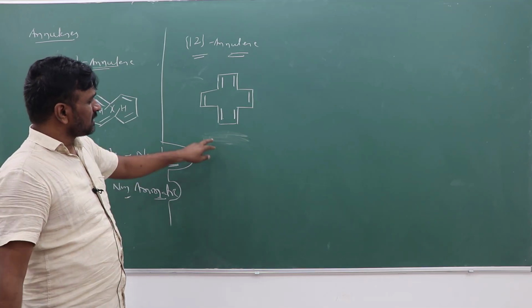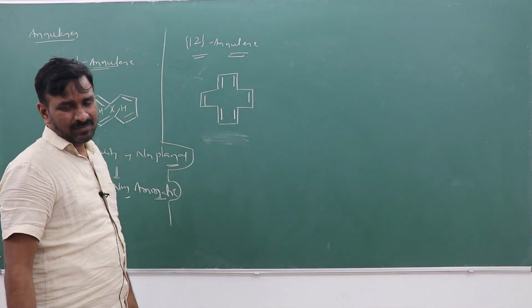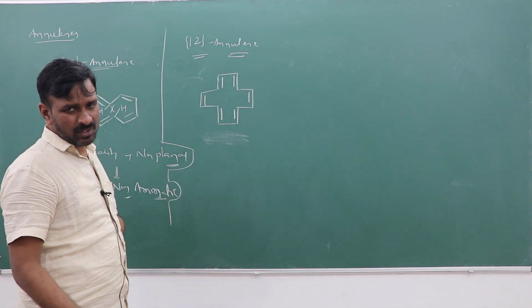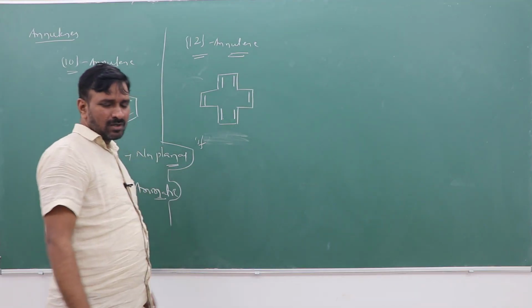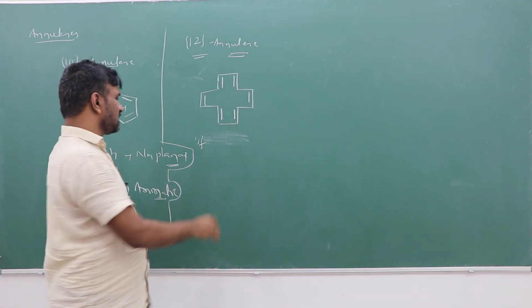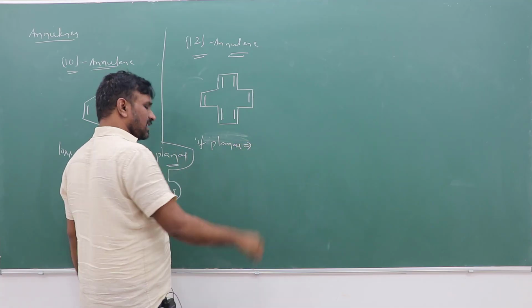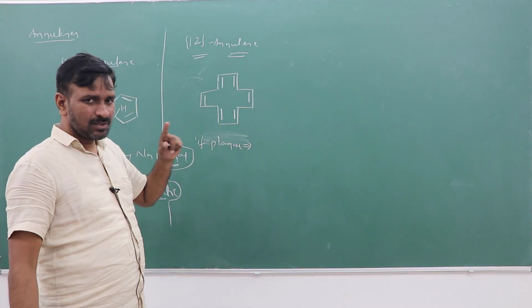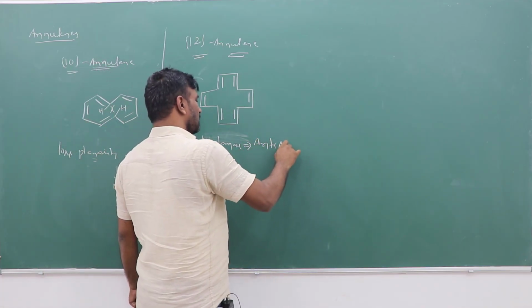If the 4n pi electron rule is followed, and n value is 3, 12 pi electrons will be there. So the 4n pi electron rule is followed. Based on that rule it is generally anti-aromatic, but this depends on the planarity of the ring system, on two conditions. If it is planar, it is anti-aromatic.